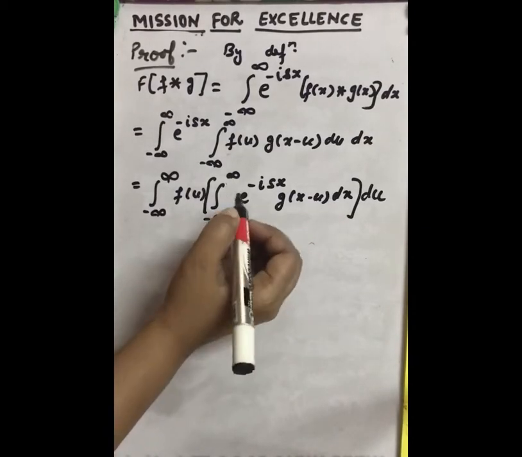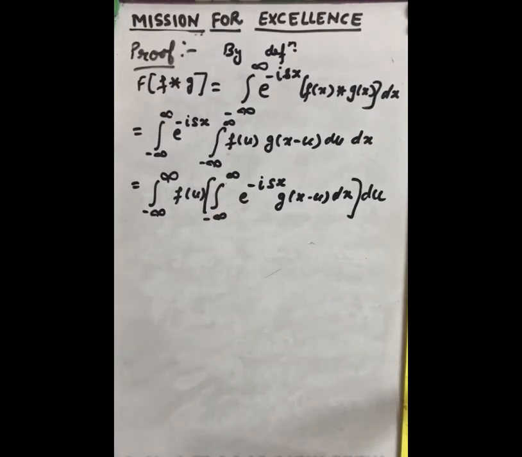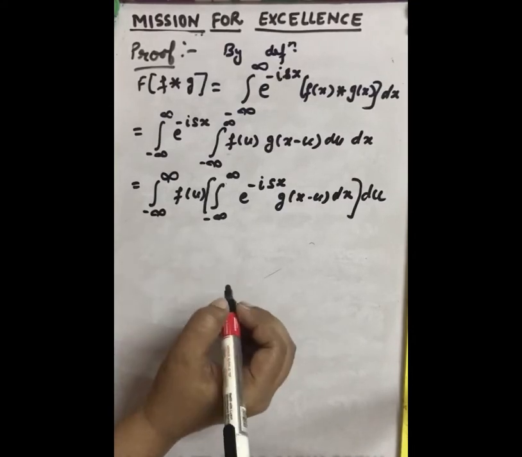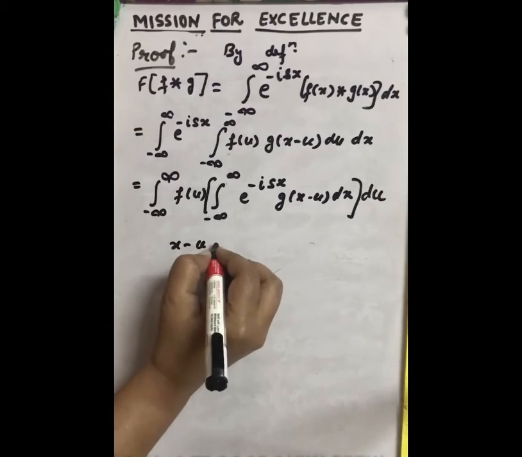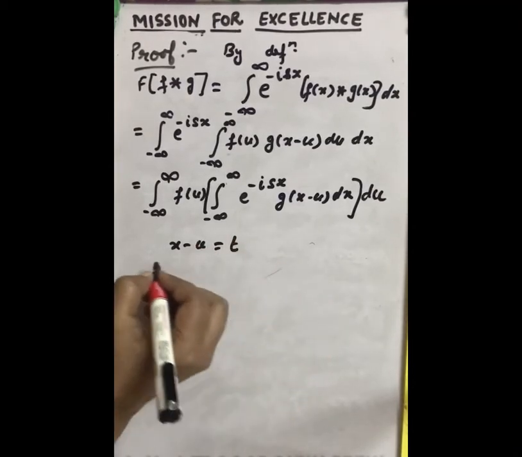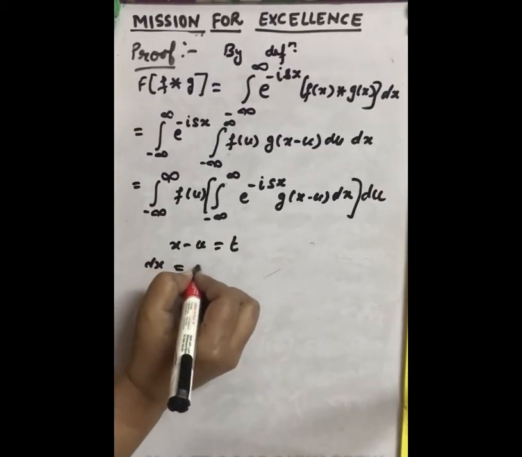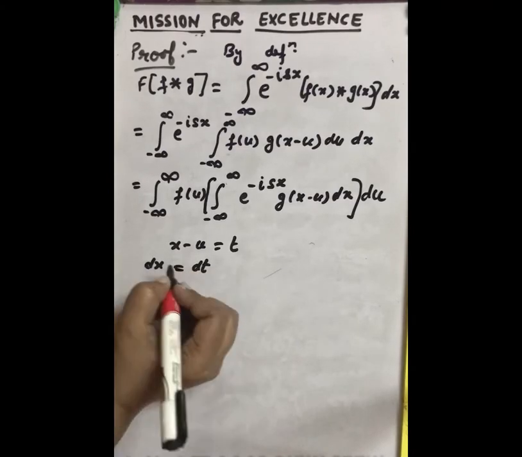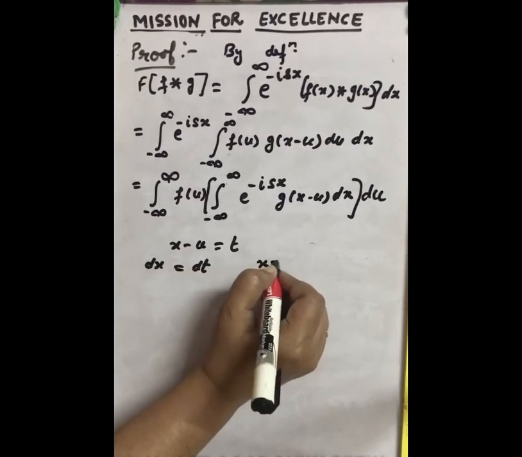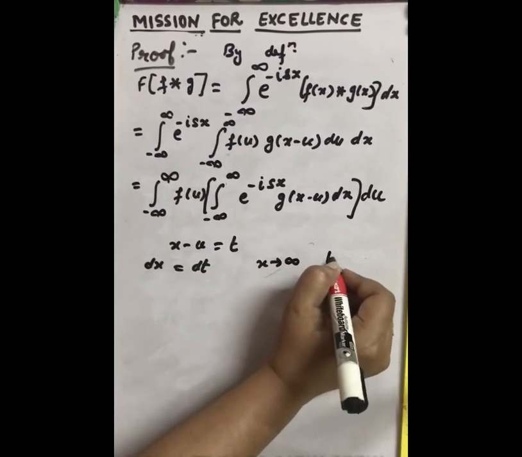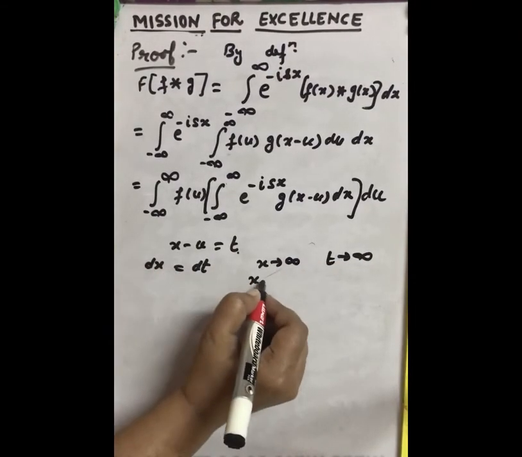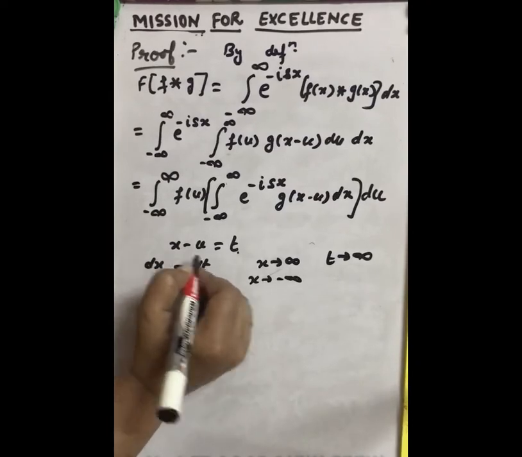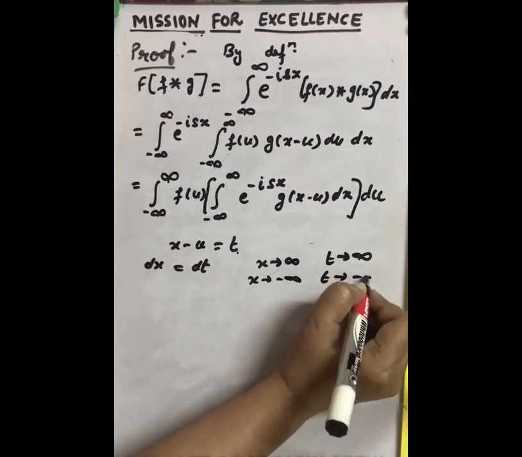To solve this integral with respect to x, let us put x minus u equal to t. So dx will be equal to dt. When x tends to infinity, t also tends to infinity, and when x tends to minus infinity, t also tends to minus infinity.